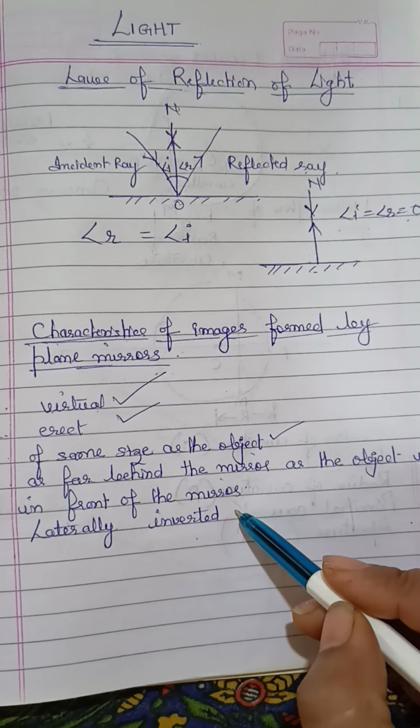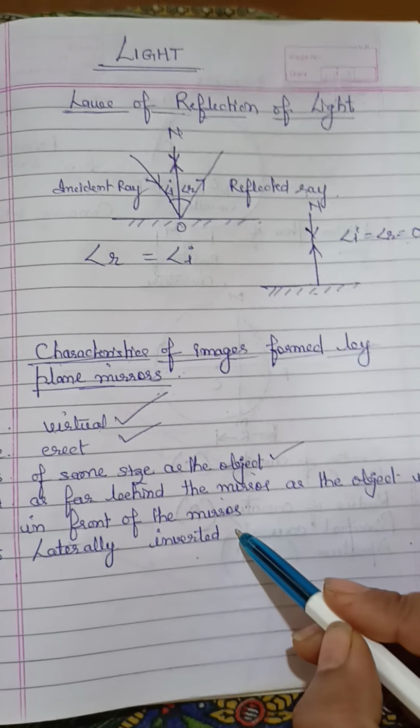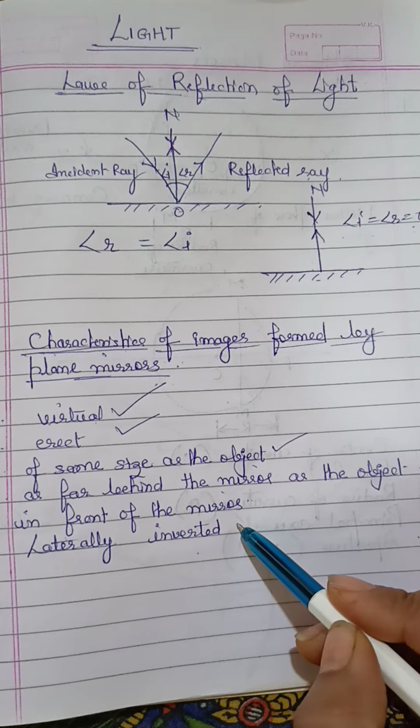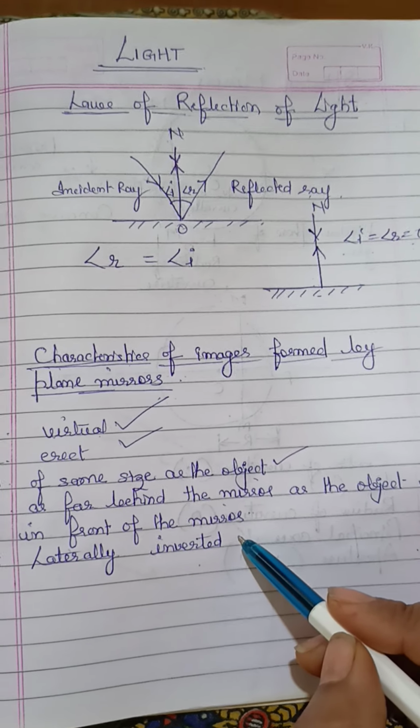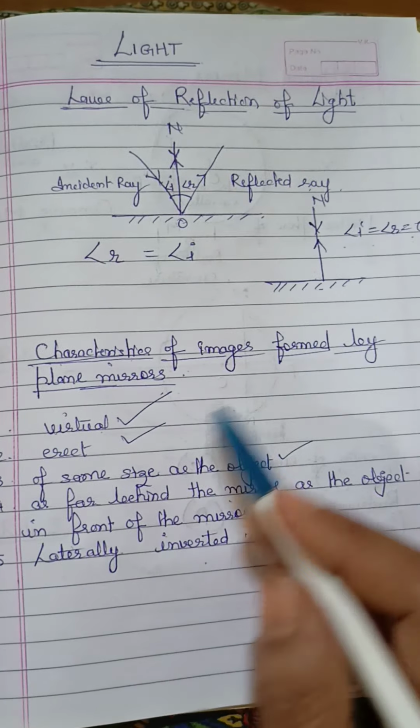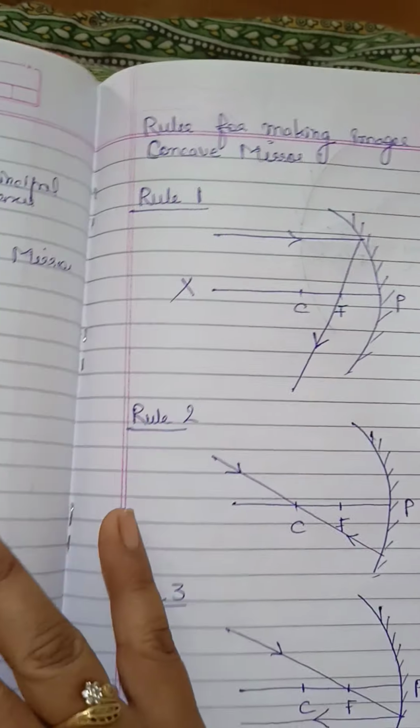Laterally inverted. What is it? Left appears right and right appears left. That means when you are raising your right hand in front of the mirror, it appears left, and when left, it appears right. So these all are the characteristics of images formed by plane mirror.